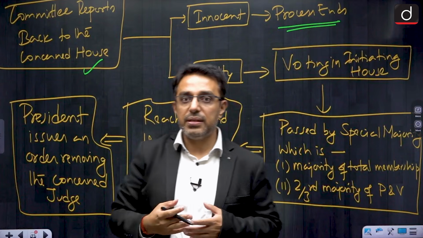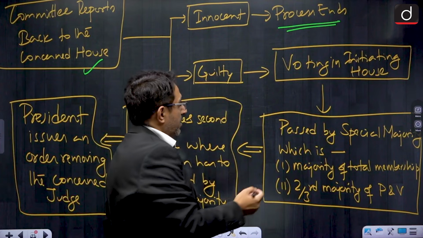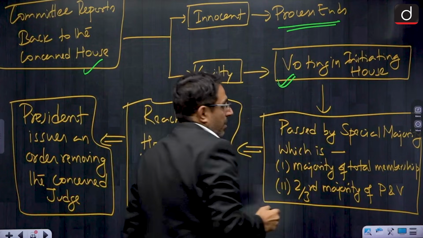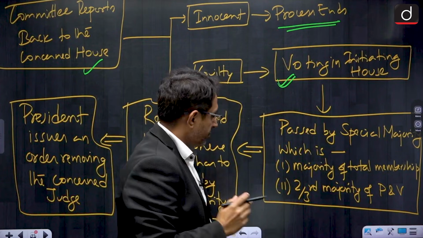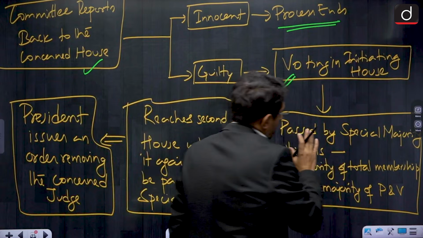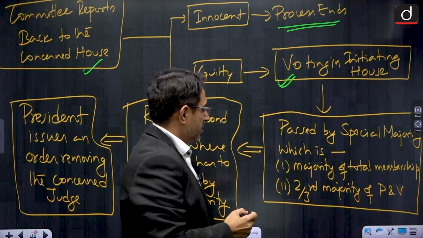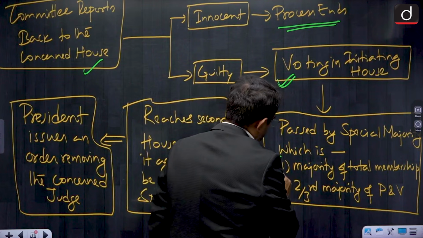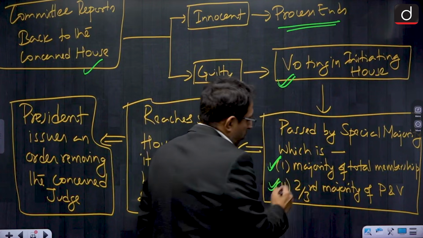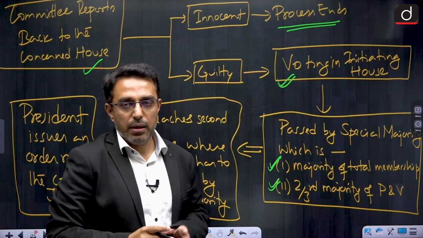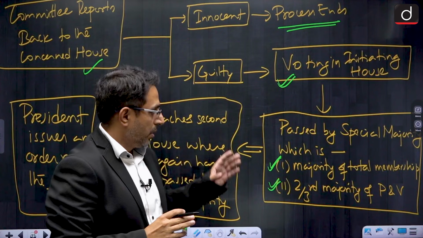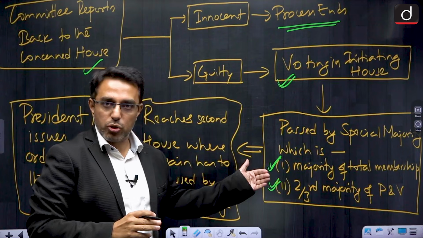If the committee finds the judge to be guilty, then the voting is done in the initiating house. The motion has to be passed by special majority type 2, which is a majority of the total membership of the house plus a 2/3 majority of those present and voting. So, this is special majority type 2, by which this motion has to be passed.